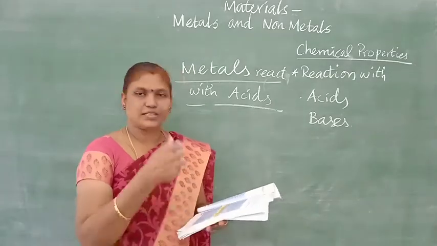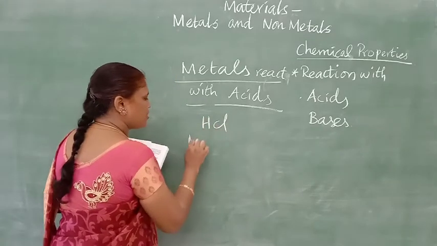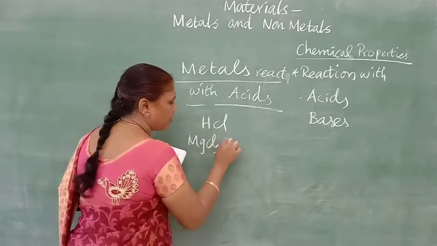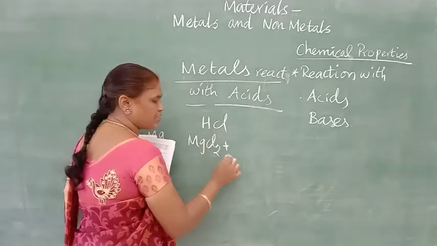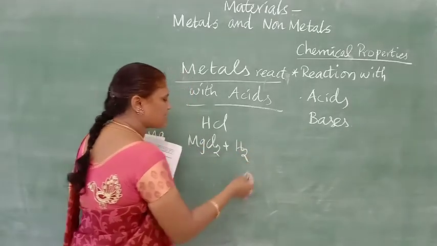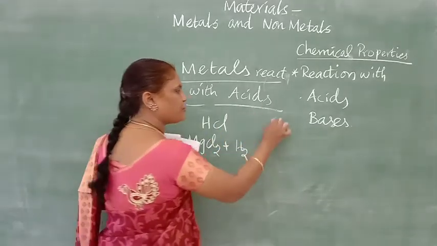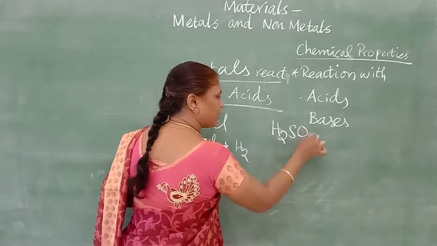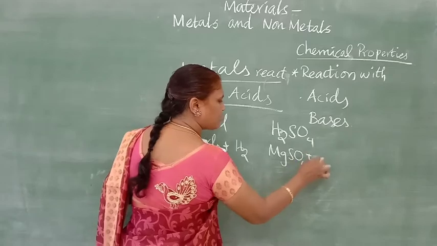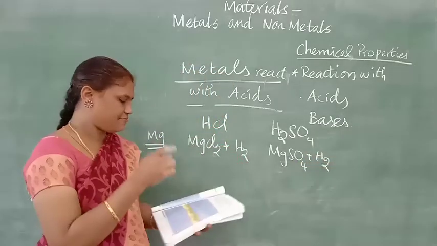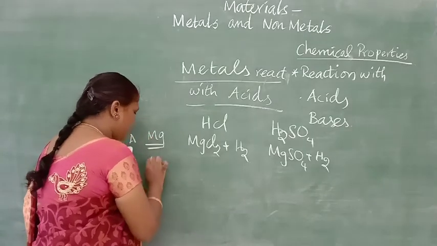The same if it is put in sulfuric acid, it gives magnesium sulfate. So when I put it in hydrochloric acid, it gives magnesium chloride plus hydrogen. So magnesium in hydrochloric acid gives magnesium chloride. That is the first answer. Then when the metal B, aluminium, is given.